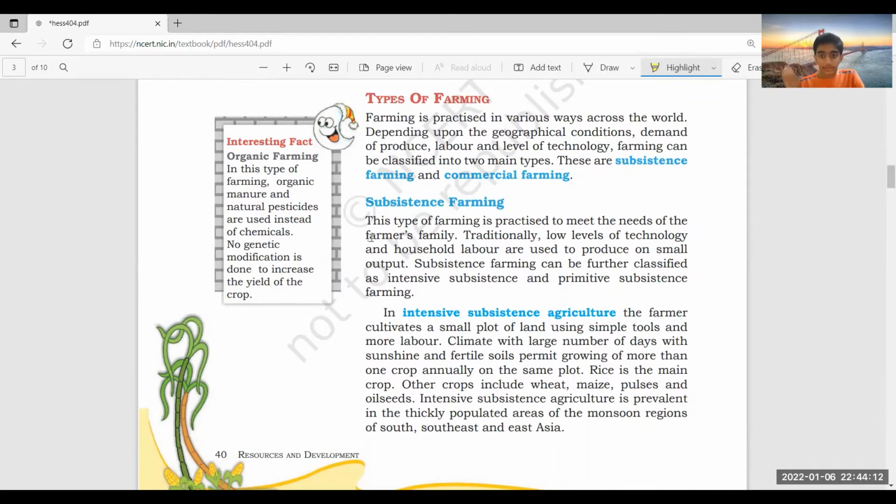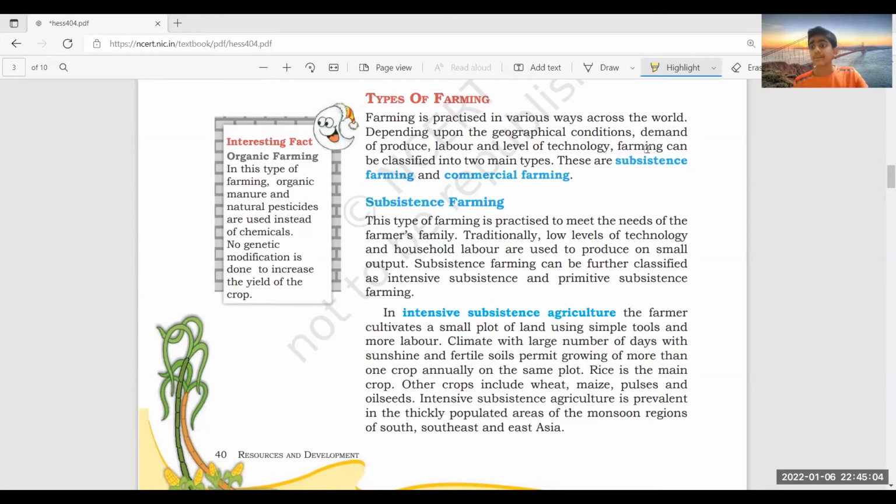Now, there are two types of subsistence farming: intensive subsistence and primitive subsistence. In intensive subsistence farming, the farmer cultivates a small plot of land using simple tools and more labor. Also climate: a climate with a large number of days with sunshine and fertile soils permit growing of more than one crop annually on the same plot.